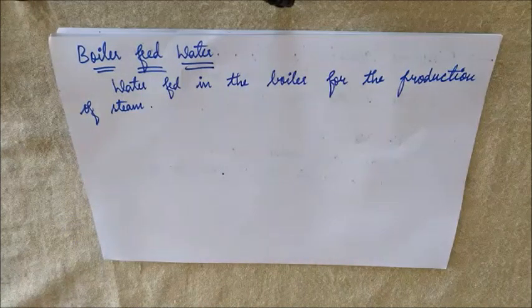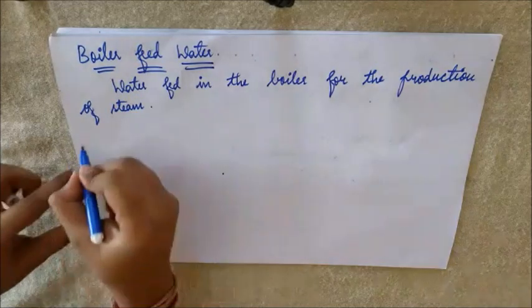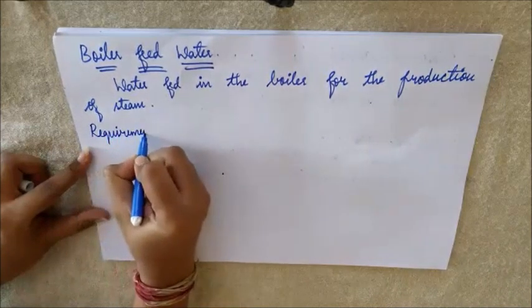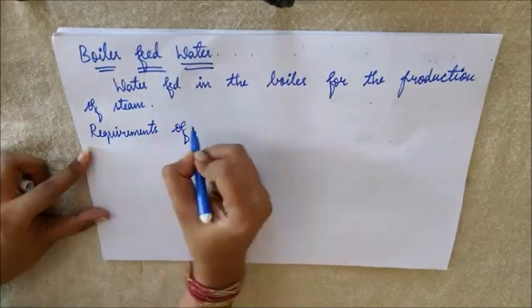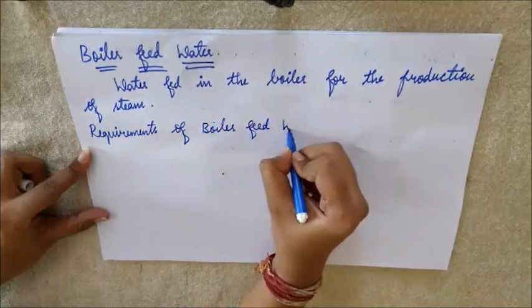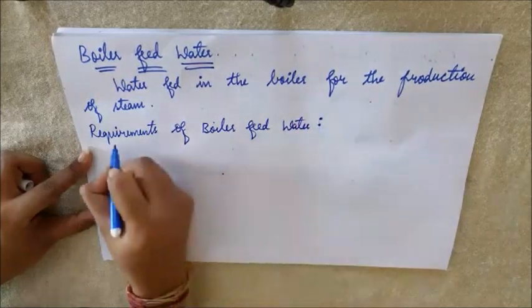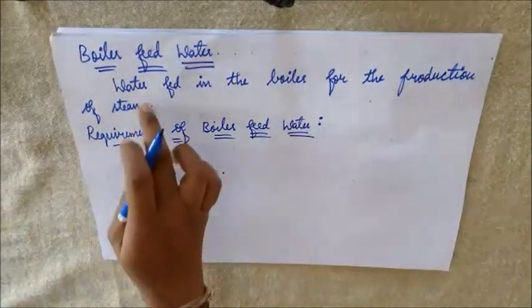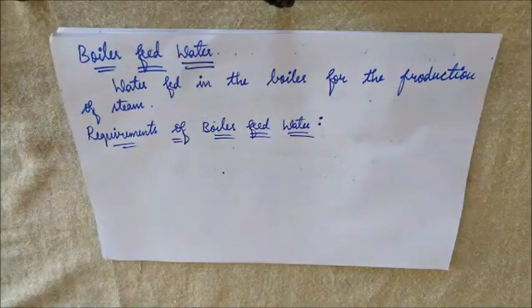Now there are certain requirements for this boiler feed water. Water is fed into the boiler for the production of steam.